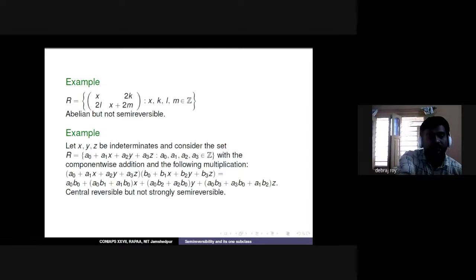And the last example in this particular section: we have this ring R, the collection of all elements a0 plus a1x plus a2y plus a3z with integer coefficients, with component-wise addition and a particular format of multiplication. Taking a0, a1, a2, a3 and similarly b0, b1, and so on, we define the multiplication like this: the x coefficient would be a0b1 plus a1b0, the y coordinate would be a2b0 plus a0b2, and the z coordinate would be a0b3 plus a3b0 plus a1b2. Then this is actually a central reversible ring, but not strongly semi-reversible.